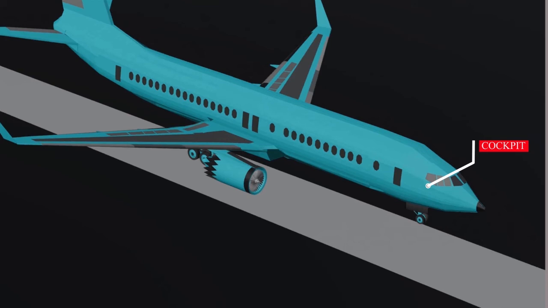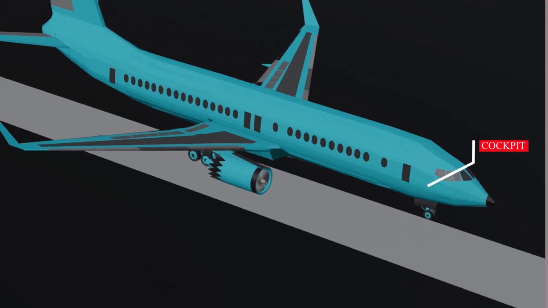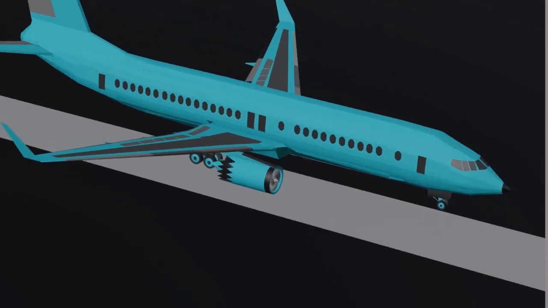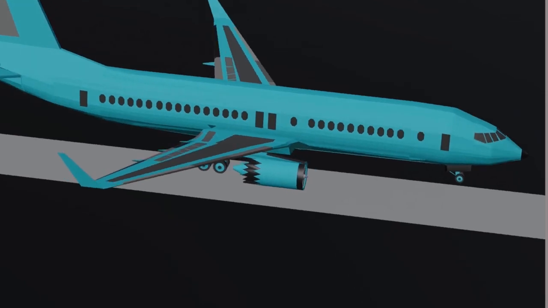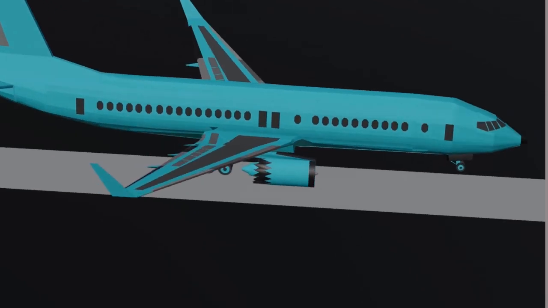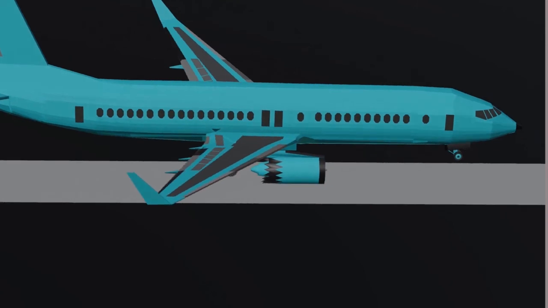Cockpit. This is the compartment that the pilot and co-pilot control the aircraft from. It is also known as flight deck, and it holds most of the aircraft controls. Below it is another compartment that holds more avionic systems not found on the cockpit.